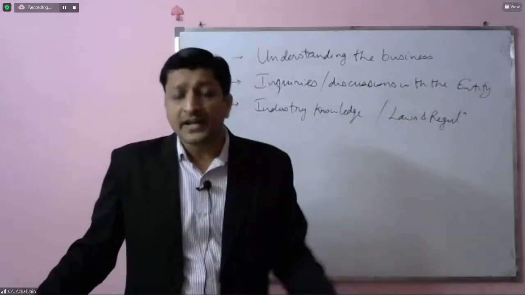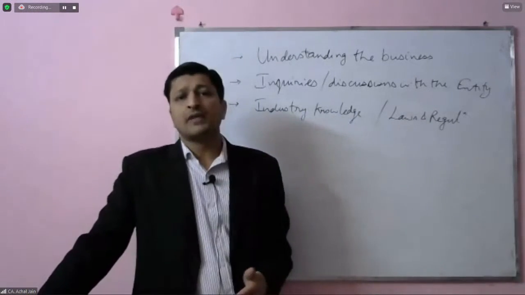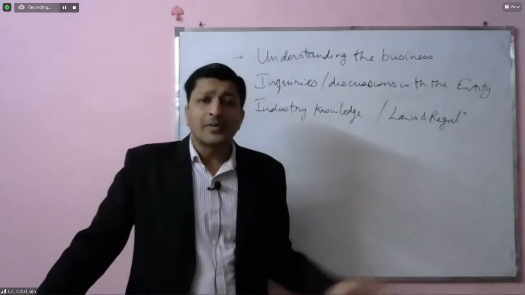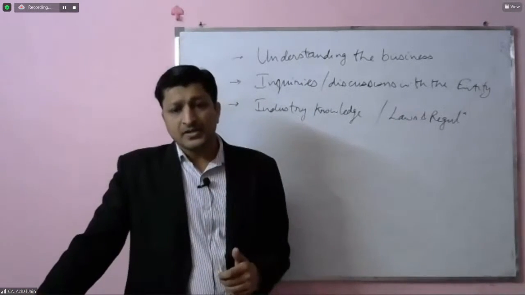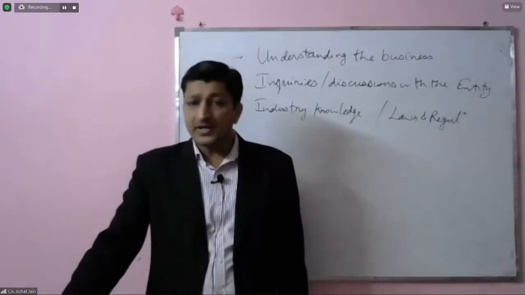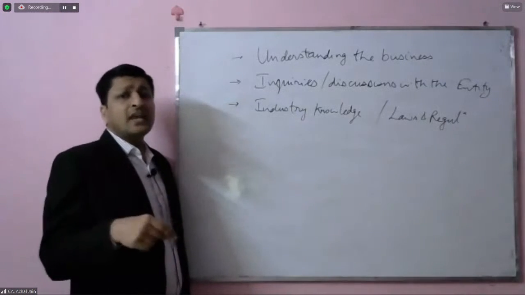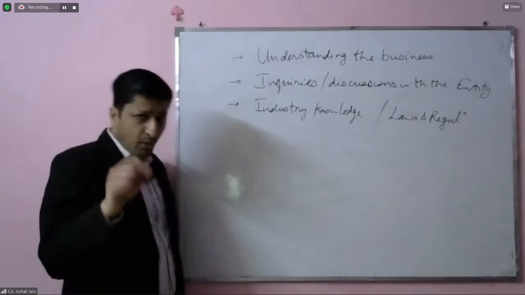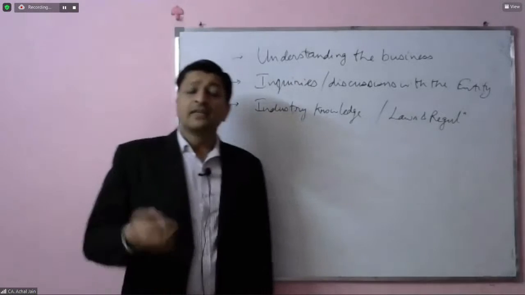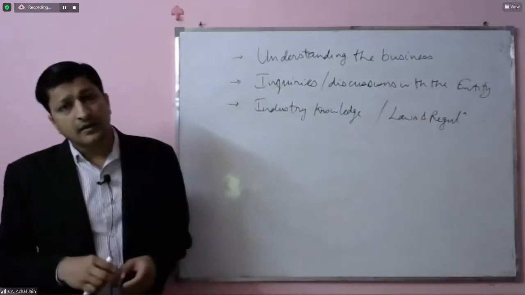For example, the retail industry will have its own peculiarities, the construction industry will have its own peculiarities, the pharma sector will have its own requirements, and services sectors will have different requirements in terms of various laws and regulations. And till the time the auditor doesn't have proper knowledge of the industry, he will not be able to get down to all of these requirements.